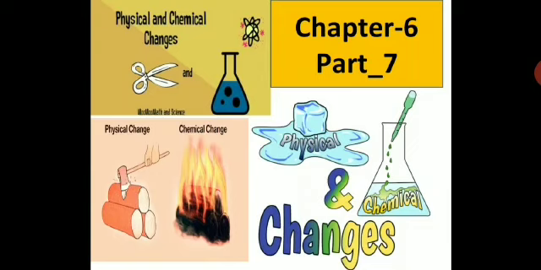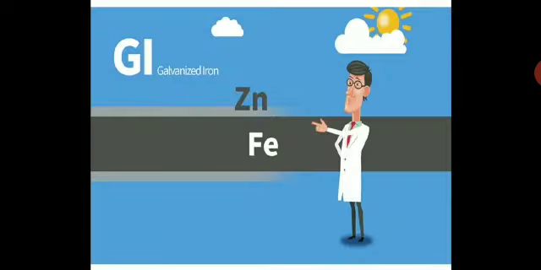Part 7. In a previous session we have seen a physical change, that is the process of crystallization, and how crystallization is useful to get pure form of the substances, how you get crystals of sugar, salts and various other compounds. Today we are going to see one more important physical change, that is galvanization.